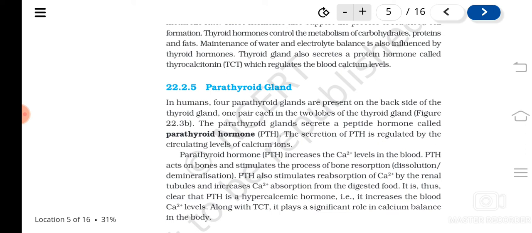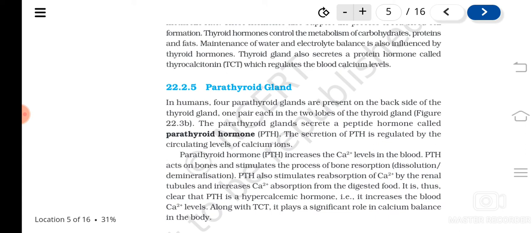So how do they work? They increase the calcium level in the blood. They act on bones and help in the process of bone resorption. We know that bones are storing what? Calcium, understood. So if the blood calcium level is less, then what happens?